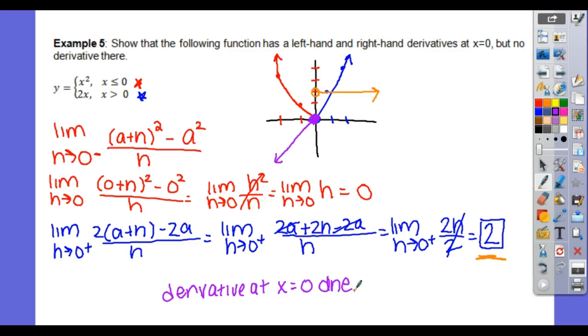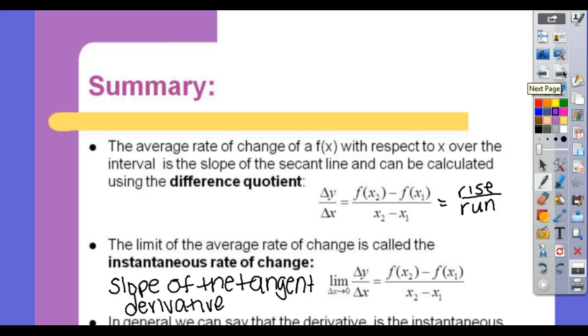That's going to lead us into, remember I told you we're going to talk about the word differentiability? This function is not differentiable. So you have to be cautious of piecewise functions being differentiable. That pretty much summarizes 3.1.